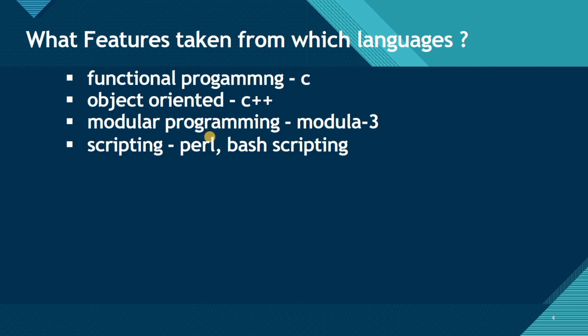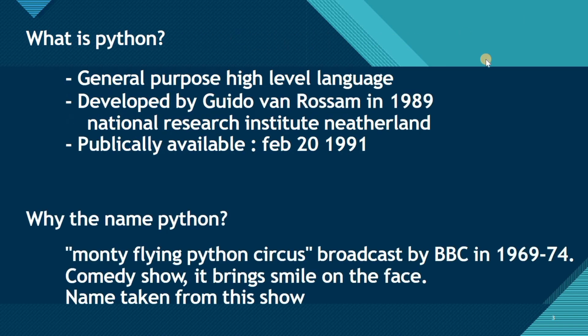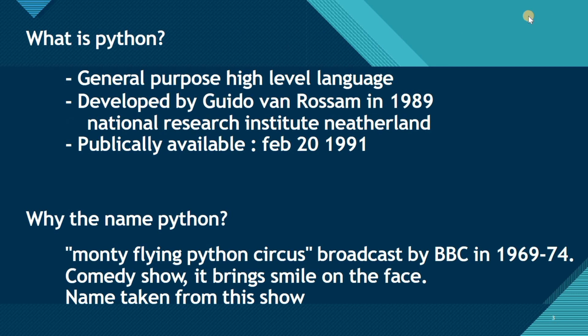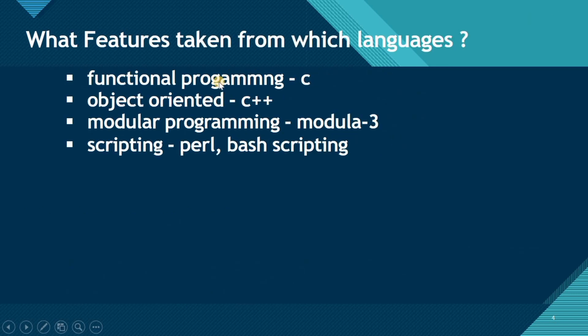Whenever this language was built by Guido van Rossum in 1989, what are the features he has taken from other programming languages, because there was already C++, C and Modula and all those programming languages already there. Okay, so whenever Guido van Rossum was developing his language in 1989, he has taken some of the features from some other programming languages as well.